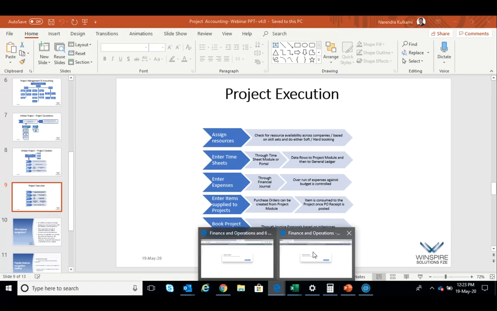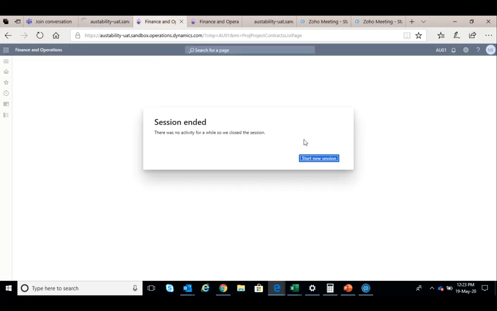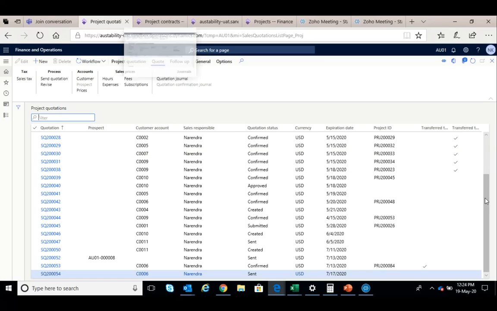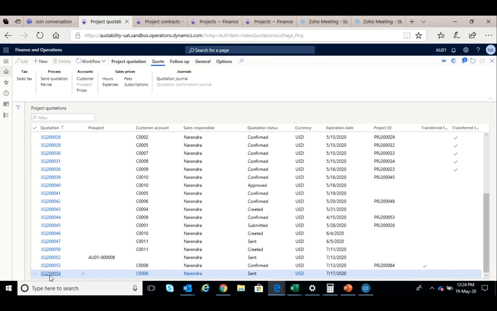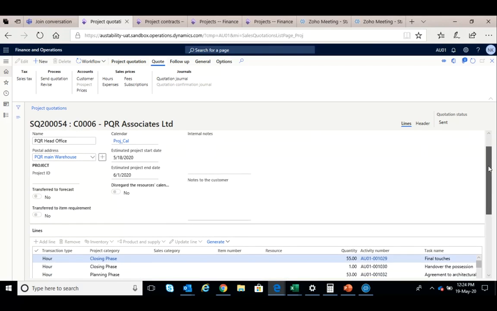Okay. So now we will go to the actual software and show you how it's going to look. Just give us a few minutes. Let it start the session. Okay, so this is the place where we can make a quotation. We will show you one sample quotation which we have already created. Okay, we have created a quotation for a company called PQR Head Office.